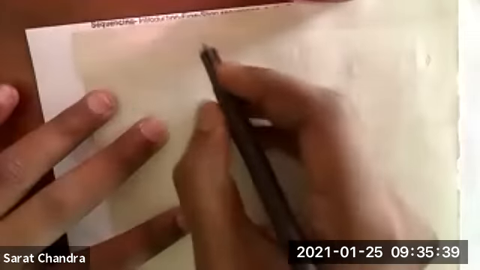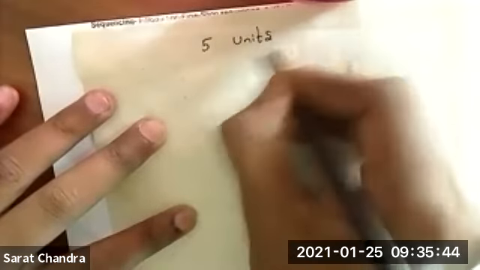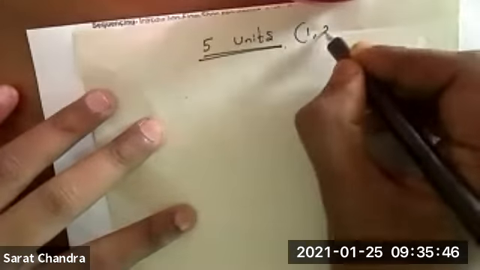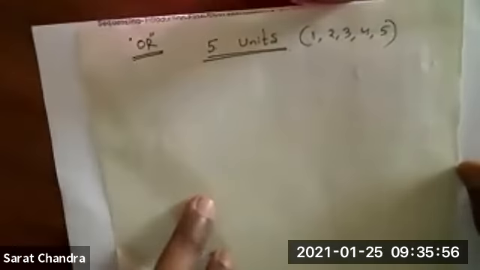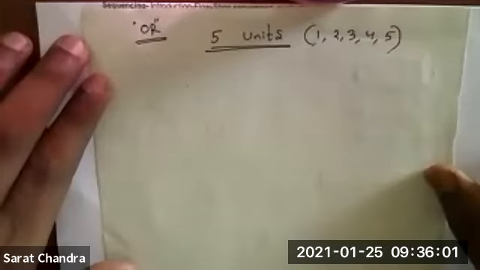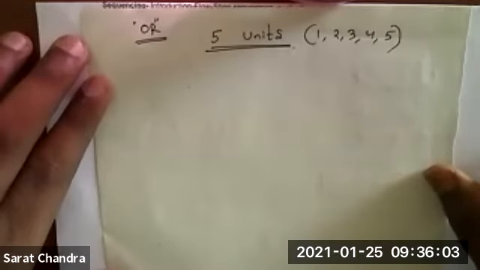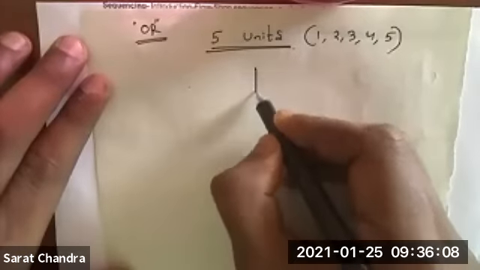So what happened here? You have a total of 5 units: unit 1, unit 2, unit 3, unit 4 and unit 5. I am only talking about operation research. So you have 5 units, and there are 2 probabilities for the question paper.